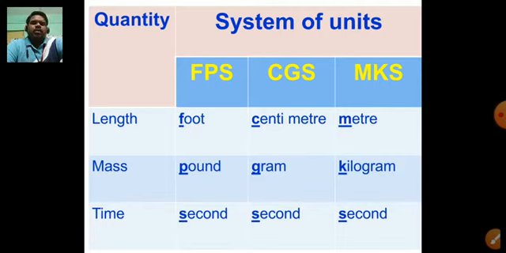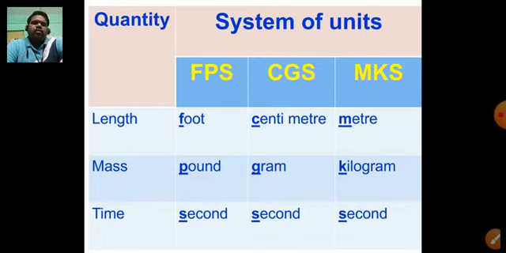For the physical quantity length, the unit of length in FPS system is foot, but in CGS system it is centimeter, and in MKS system it is meter. In the same way, the unit of mass in FPS system is pound, in CGS system is gram, and in MKS system is kilogram.